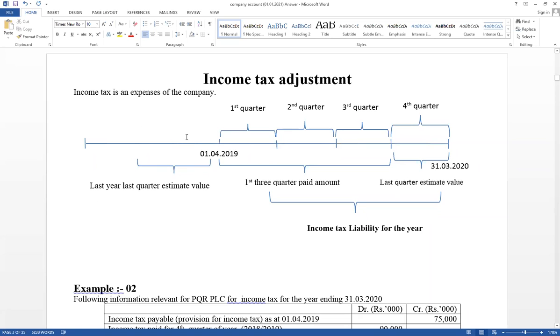But last year's last quarter income tax should be paid this year in the first quarter. Last year's last quarter tax is what we pay this year in the first quarter. Then the first quarter tax is paid in the second quarter. Therefore, during the current period, we also paid last year's last quarter income tax. So the estimated amount was considered as expense last year. Last quarter income tax was estimated and considered as expense. The actual value can be recognized this year.